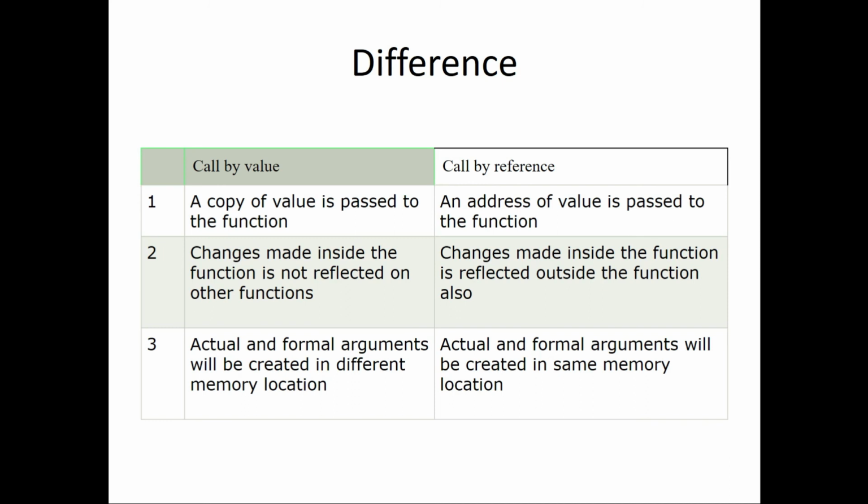And we'll see the difference now between call by value and call by reference. Here, in call by value, a copy of the value is passed to the function. In call by reference, an address of the value is passed. In call by value, changes made in the function are not reflected in other functions. This is the main thing that you need to know. But in call by reference, changes made inside the function are reflected outside the function also, because we go towards the address and change whatever we wanted to change. Also, in call by value the actual and formal arguments are created in different memory locations, but in call by reference everything is stored in the same memory location.